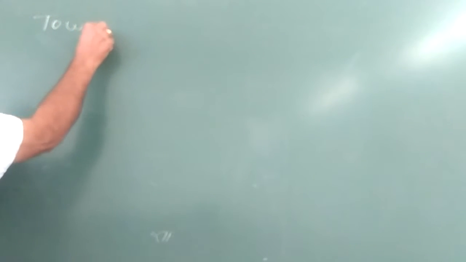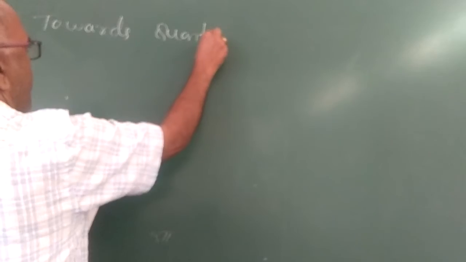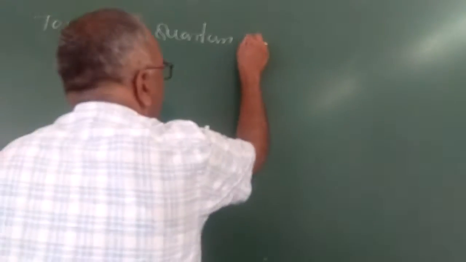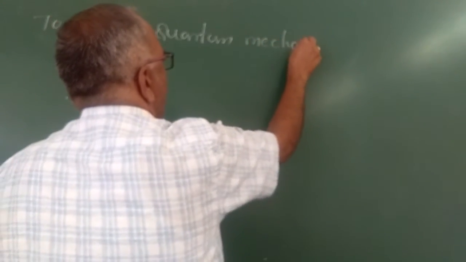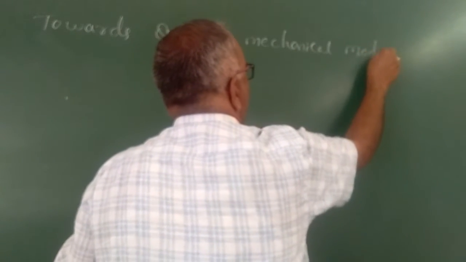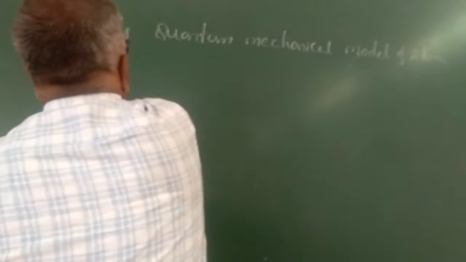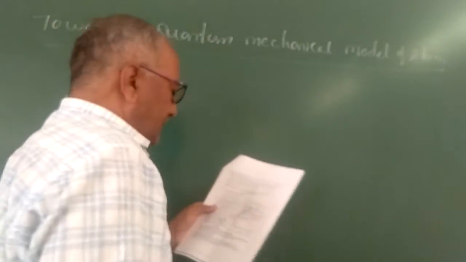After knowing Bohr's theory and limitations, let us understand the quantum mechanical model of atom. Quantum mechanical model of atom. So, over to this theory.